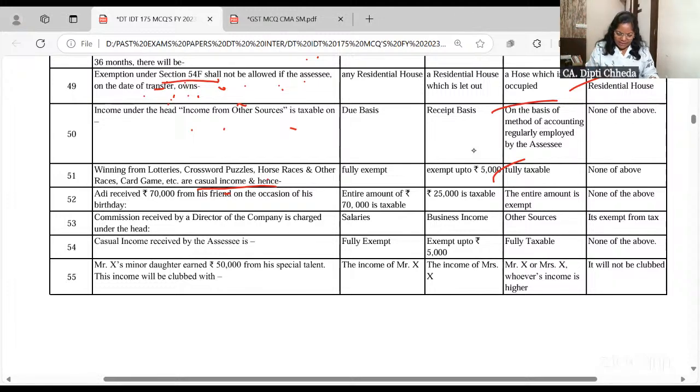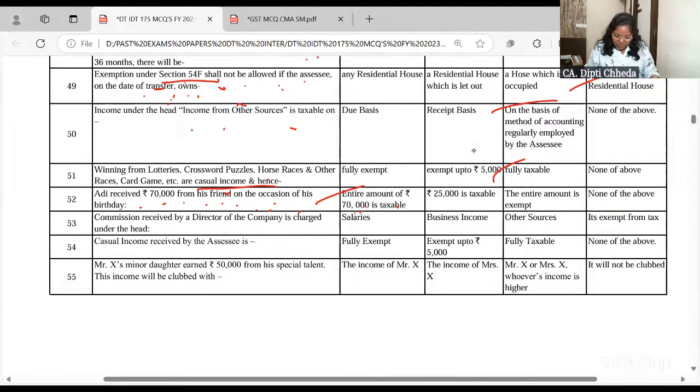Now Adi received 70,000 from his friend on the occasion of his birthday. What is going to be taxable? Entire 70,000. Once you receive a gift from a person other than a relative, above 50,000 in cash or in kind in the form of property and all other than a motor car, then everything is taxable. You can't say, ma'am, allow up to 50 and tax the remaining.